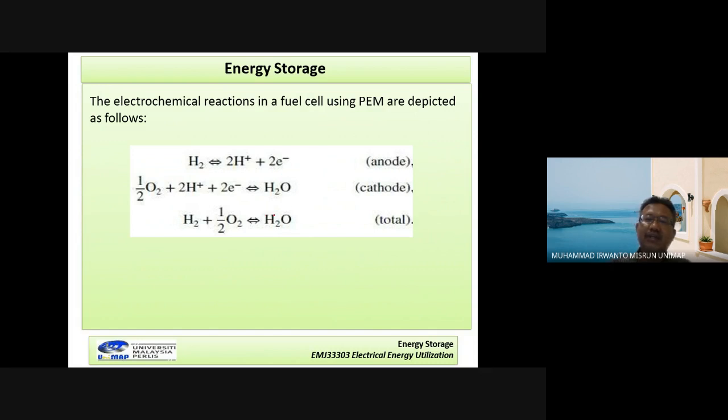This is the operation, the chemical process in the fuel cell.